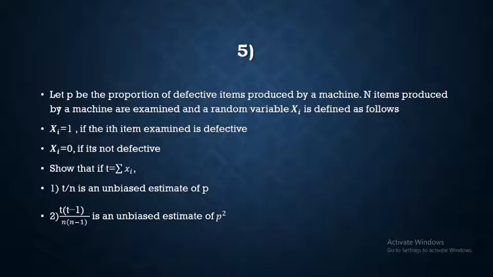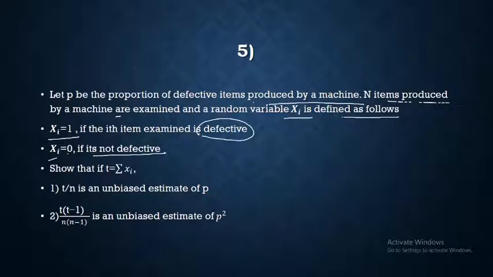The fifth result is: let p be the proportion of defective items that is produced by a machine. Let n items produced by a machine be examined, and a random variable xi is defined as follows. Xi is equal to 1 if the ith item examined is defective. Xi is equal to 0 if it is not defective.